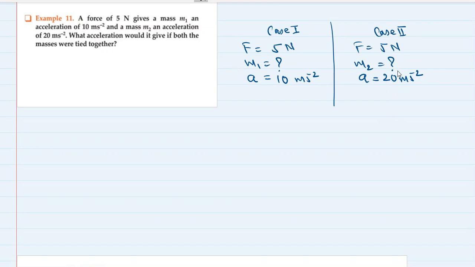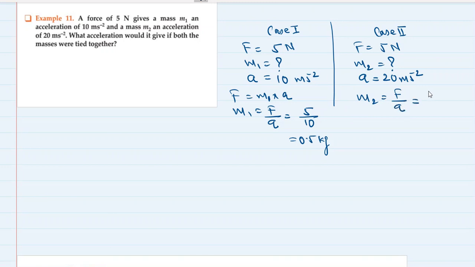So let's first find the individual masses then. See, force is equal to mass into acceleration. So this is m1, correct? So m1 is equal to force upon acceleration in the first case, that is 5 by 10, that is 0.5 kg. In the second case, m2 is equal to force upon acceleration, which is 5 by 20, which is 1 by 4, which is 0.25 kg.